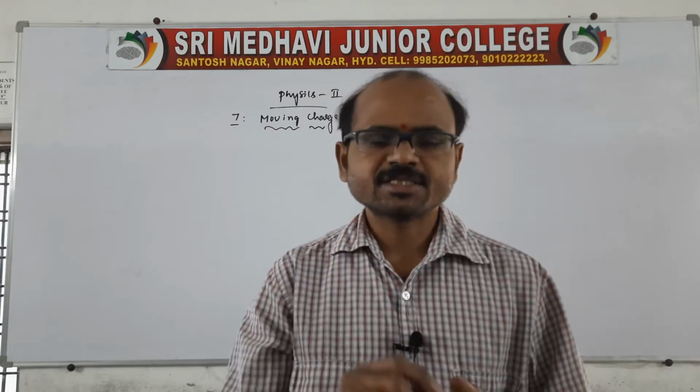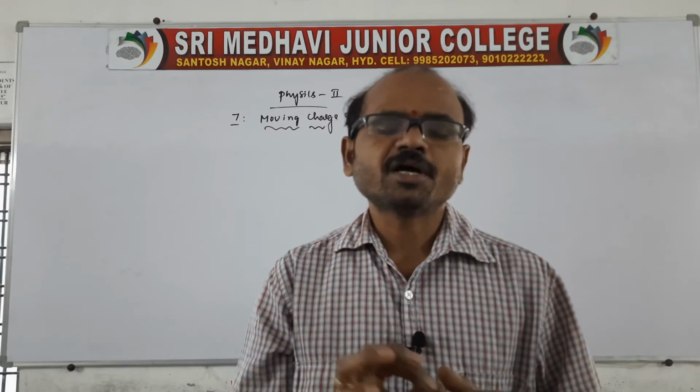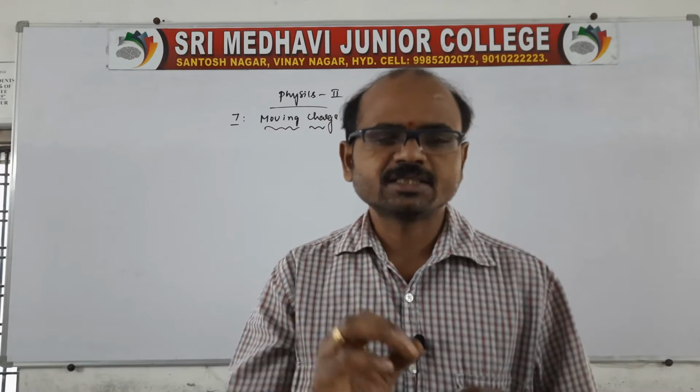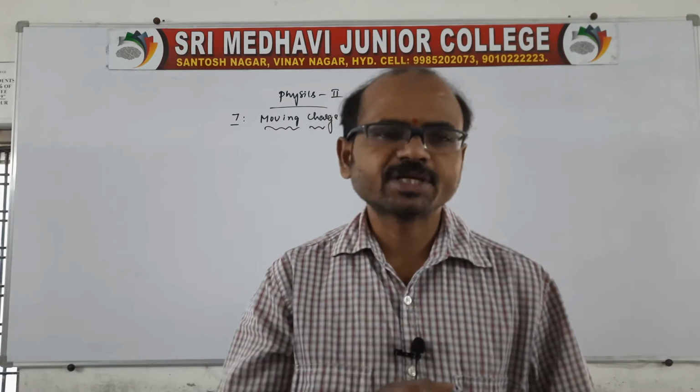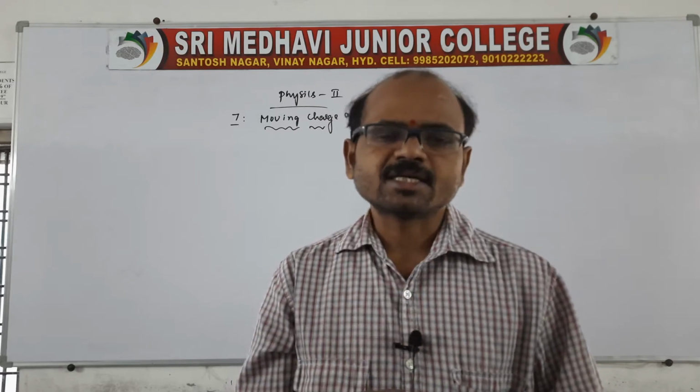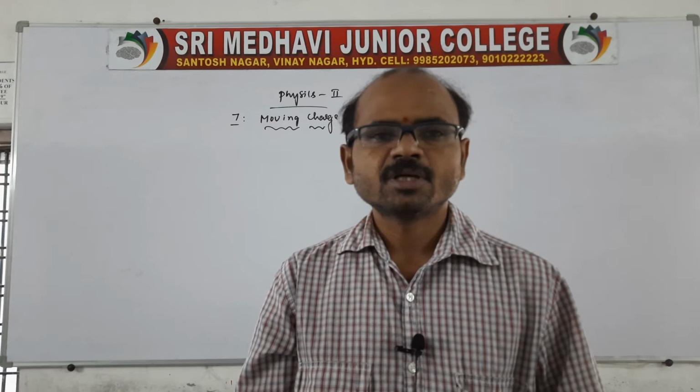It is a branch of physics which discusses charge moving through a medium. Suppose you take a conductor or a wire, when charges are moving through the conductor, that produces both electric and magnetic fields.